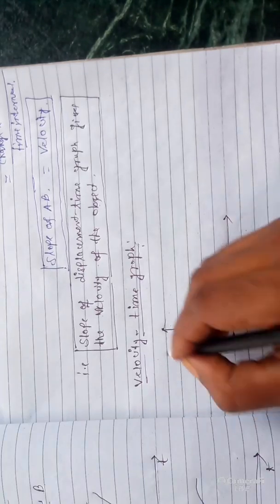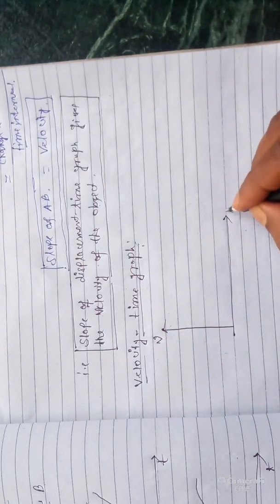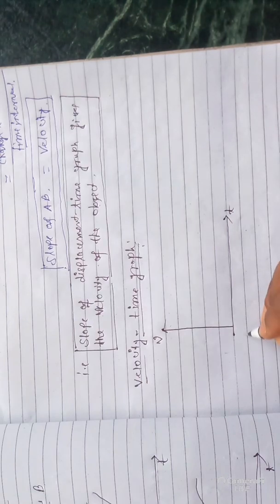Let the velocity along this direction be v, and this direction be the time t. Let the velocity at t equal to 0 be 0. You can take any velocity, it doesn't matter, that will give a similar effect.